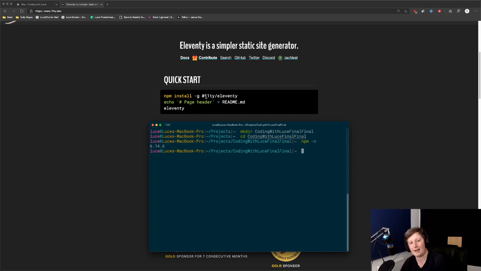The reason it's got @11ty/ ahead of it is because there's actually something else in npm called Eleventy. So if you just did npm install -g eleventy, it wouldn't install what we're trying to install. This is just being specific, but we can just run it anyway so that you can see what happens.